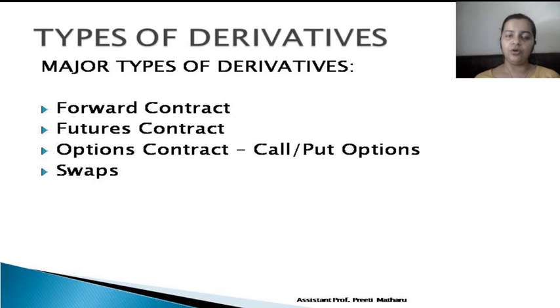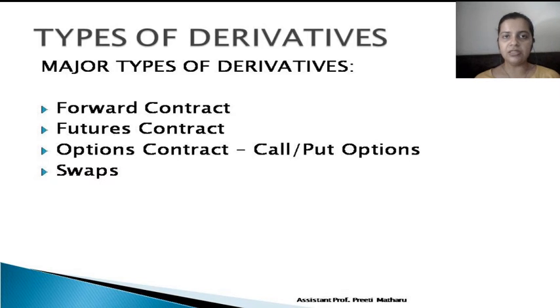Next is futures contract. Futures contract is similar to forward contract, that again there is a future date, there is a certain price, there is a certain lot or the quantity involved. But the difference between forward and futures is what? Future is not a customizable contract, it is a standardized contract. So future is a standardized contract, and another major difference is that it is exchange traded.